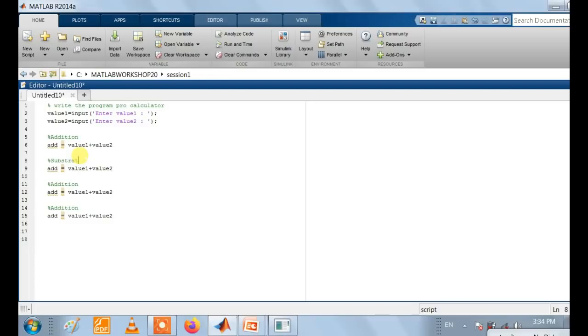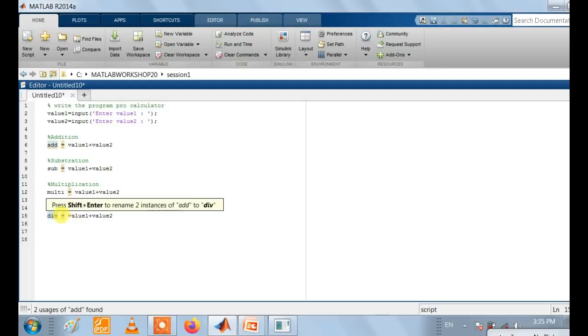And so do the operation for subtraction, change the variable name as sub. If we write the same name, then it overrides the value, so we have to change the comment. Comment is for good representation of this code. Then change the variable as multi, and the last operation we can do as a division, and change the variable as div.